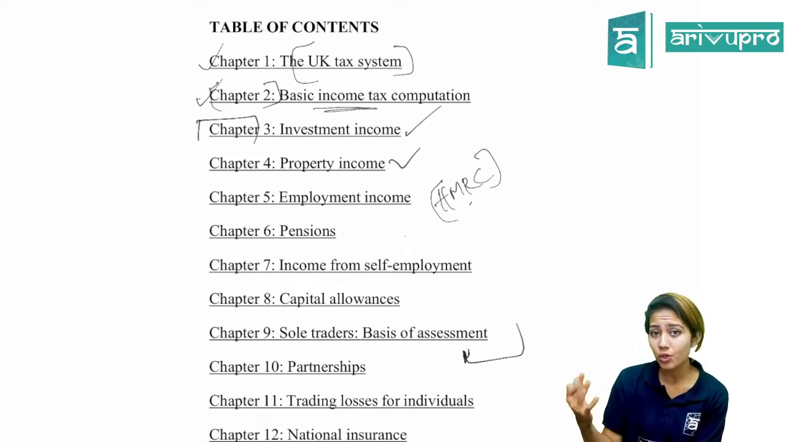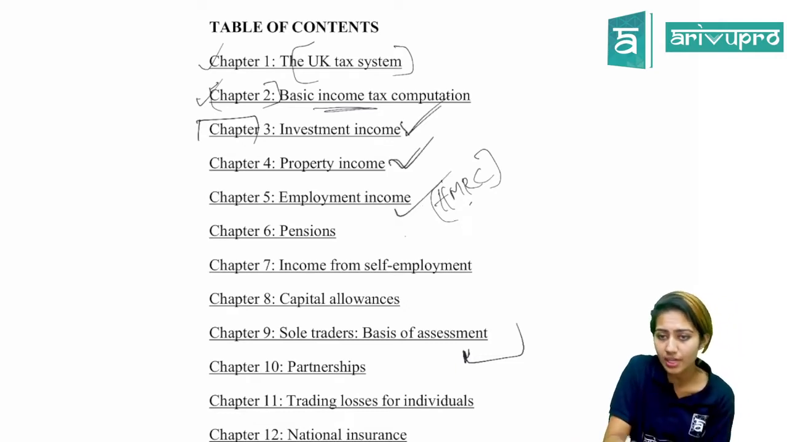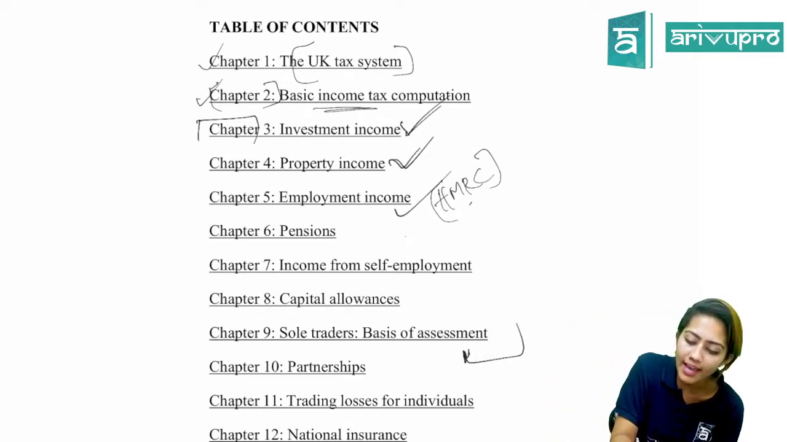So in the exam, you'll be given a lot of information from which you'll have to calculate property income assessable, investment income assessable, employment income, and all the other components, and finally put it into the pro forma that we will be discussing in chapter 2.